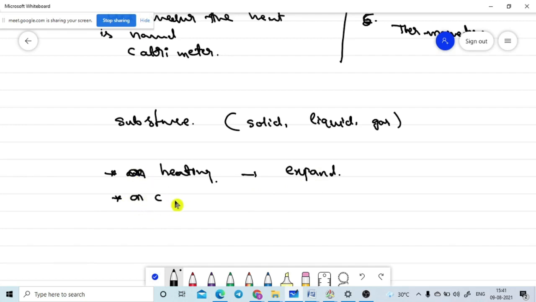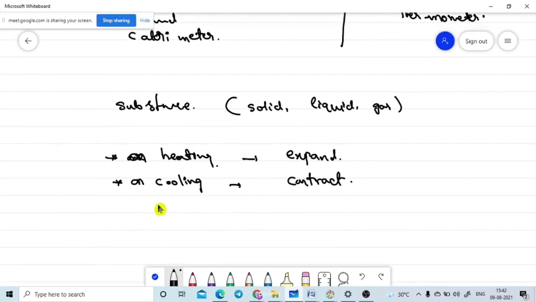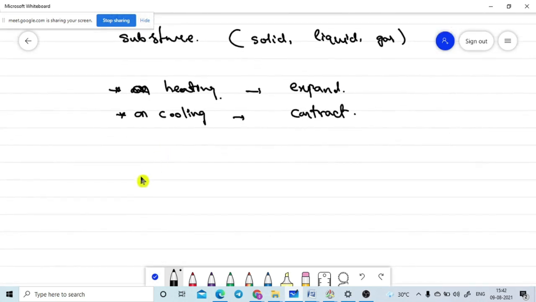Yes, on cooling also. On cooling, what will happen? They will contract. That means all substances, while heating, will expand, and while cooling, they will contract. But there are some specific substances. Namely, we are discussing here, as per our textbook.